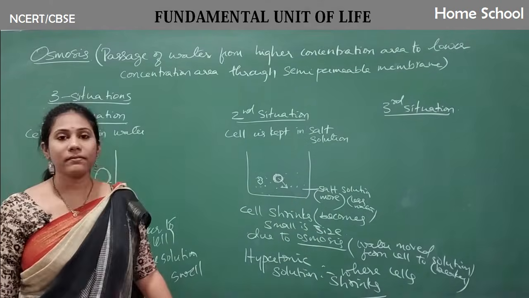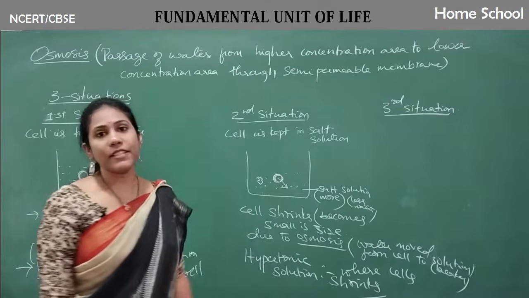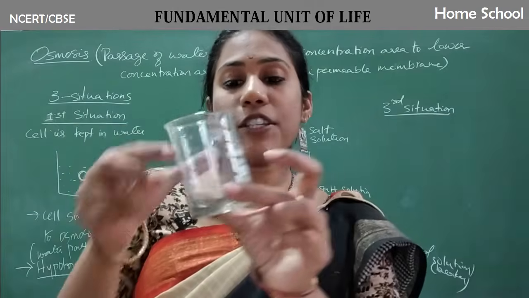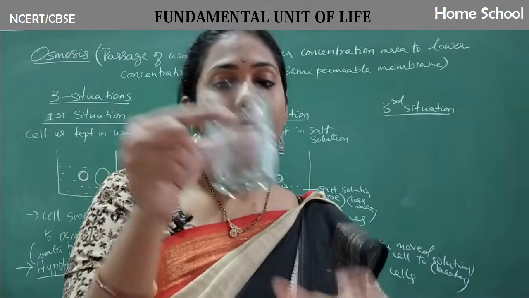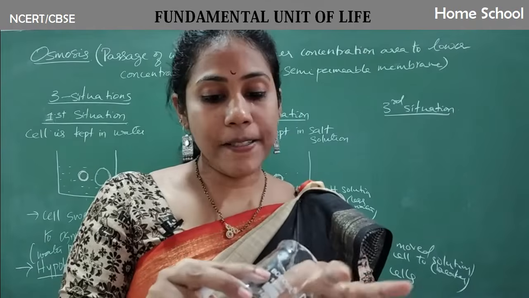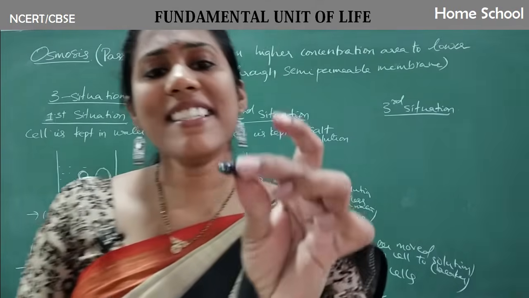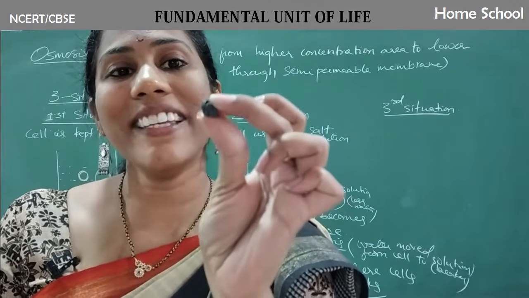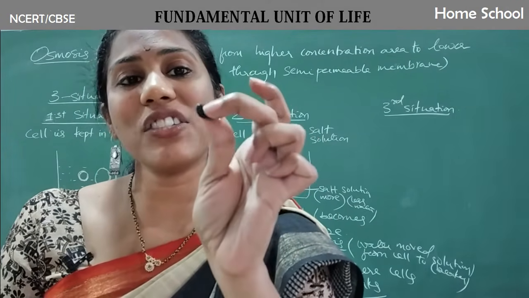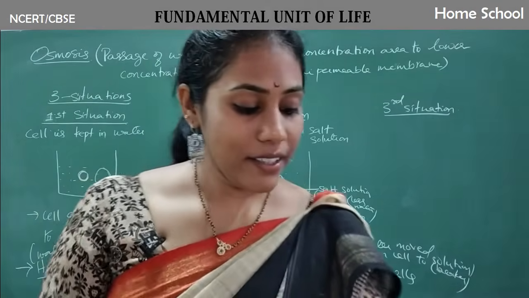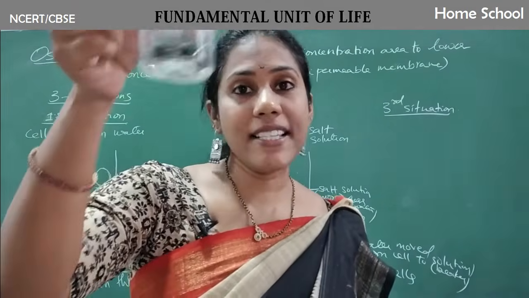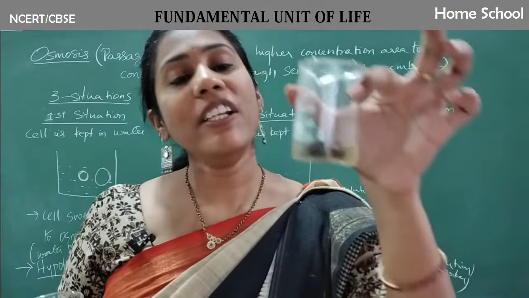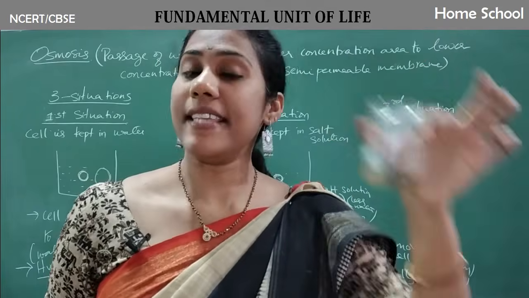Cells shrink. Okay? This is the second situation. Actually, see, this is the salt solution. Inside a salt solution, I put raisins one hour ago. If I show the raisins, see, this has shrunk. You can see that the skin has shrunk. Clear? See, this solution I will call hypertonic because cells have become shrunk. This solution I will call hypotonic because cells have swollen.